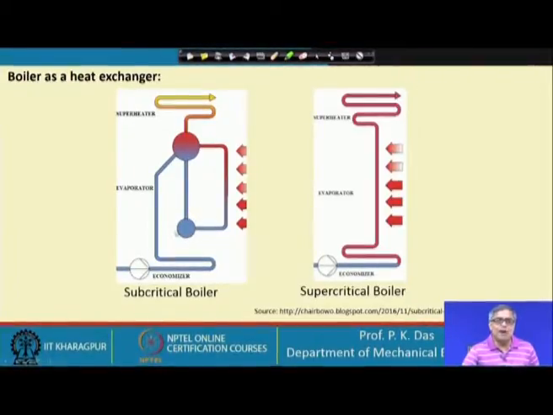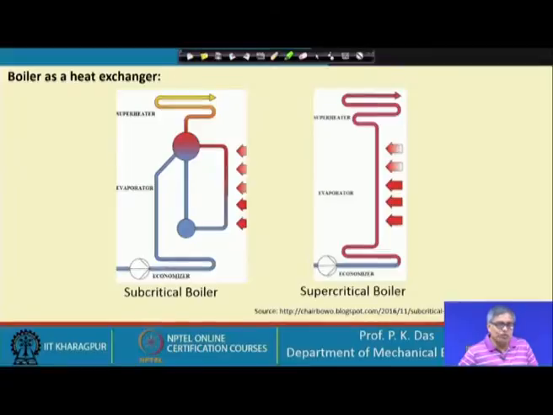Here there could be a pump, or the circulation could be assisted by buoyancy. So, this is a completely different kind of heat exchanger from what we find in the case of a boiler.